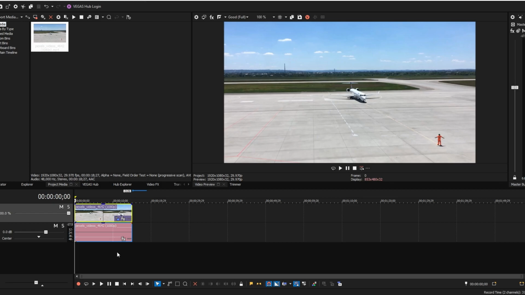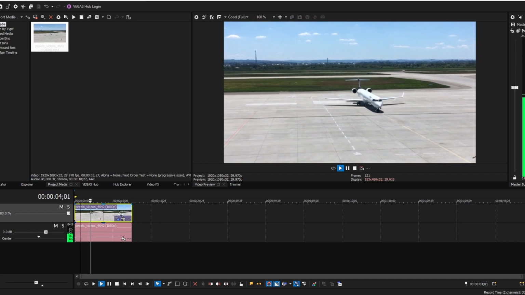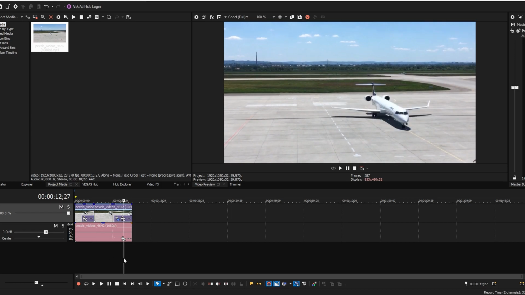Import your media. Press U key to separate video track from audio track. Use the S key to split the audio where you want to apply slowdown effect. Now you can delete part of audio you don't need.